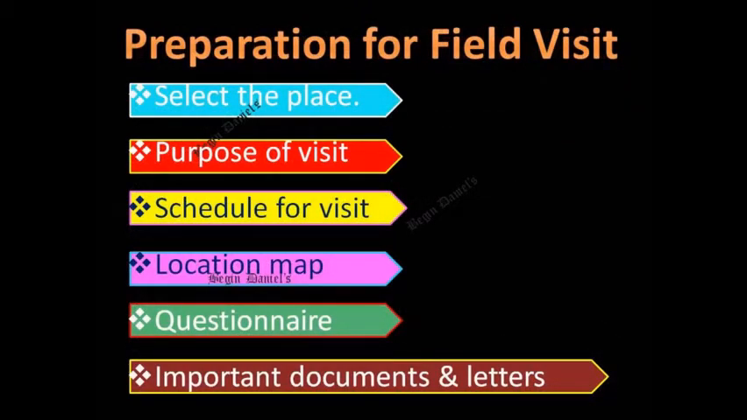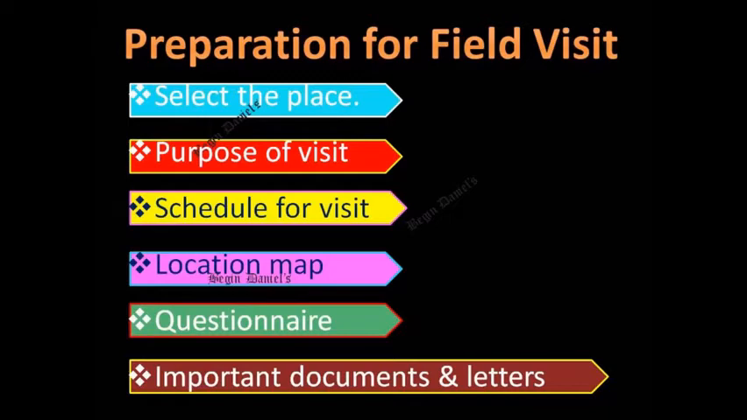When children are going for a field visit, they have to make certain preparation for it. That is to select the place or the purpose of the visit, the schedule for the visit, location and the map, questionnaires, important documents and letters. Now, first of all, when we talk about selecting a place, they have to think about the place to which they are going to visit.